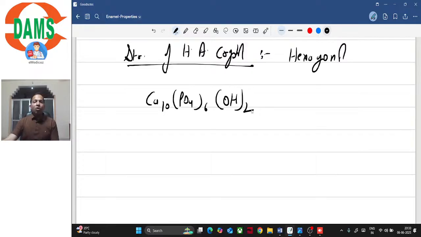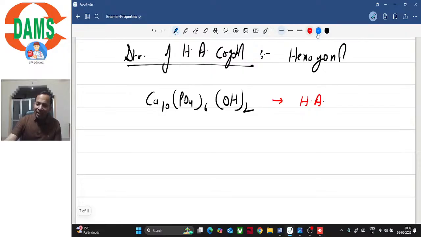So this is the formula of the hydroxyapatite crystal, and it is universal. That is, be it the hydroxyapatite of bone or cementum or dentine or enamel, the formula will remain same. This is the formula for hydroxyapatite crystal of any hard tissue, even calculus, isn't it? So this is the chemical formula of hydroxyapatite.